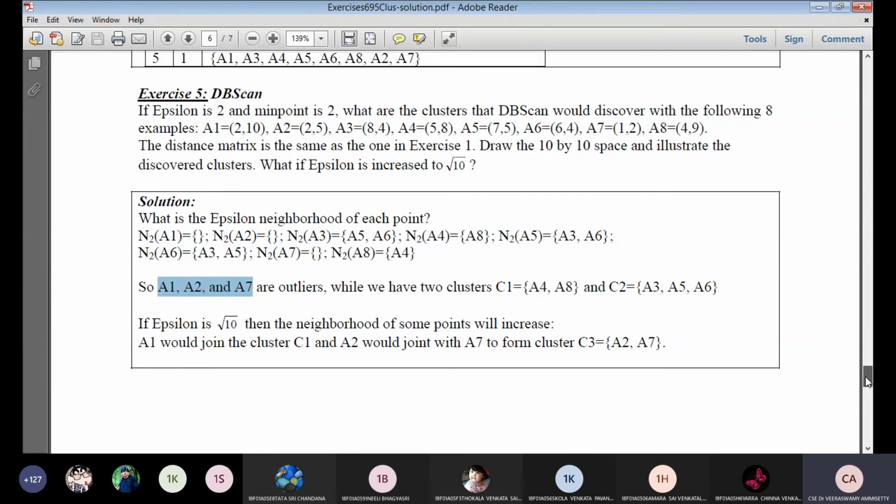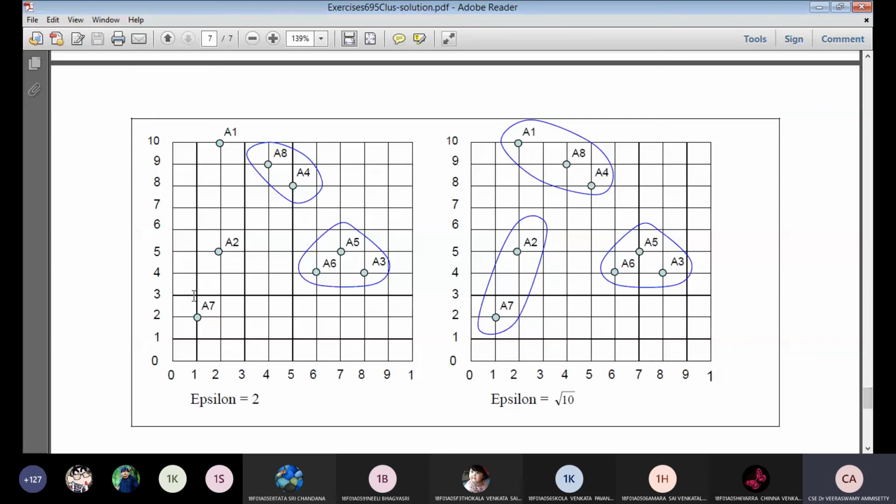Based on this, we plot the graph. I take a 10 by 10 square matrix, and plot each and every point given in the problem statement. The first point given is A1, that is 2 comma 10, so I plot 2 comma 10. A2 is 2 comma 5. A3 is 8 comma 4. A4 is 5 comma 8. A6 is 6 comma 4. A7 is 1 comma 2. A8 is 4 comma 9. So these are the plotted points.